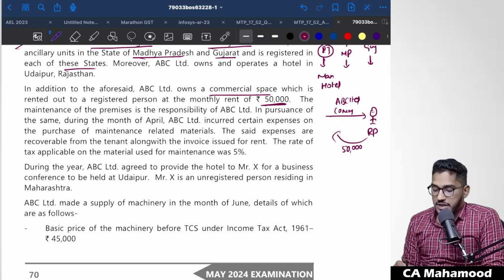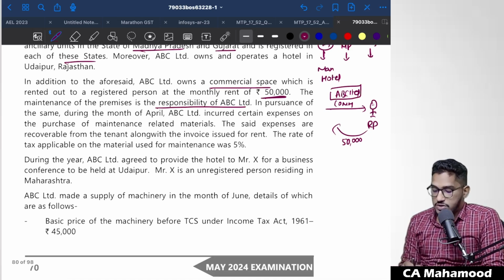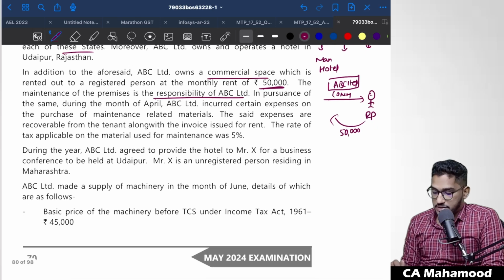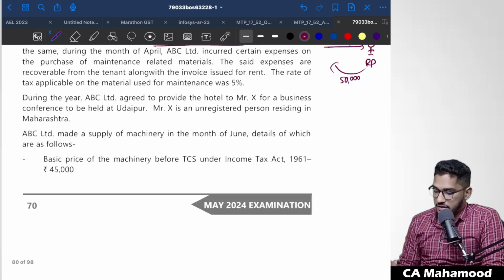The maintenance of the premises is the responsibility of ABC Limited. In pursuance of the same, during the month of April, ABC Limited incurred certain expenses on the purchase of maintenance related material. Sir, what are they basically trying to say here?